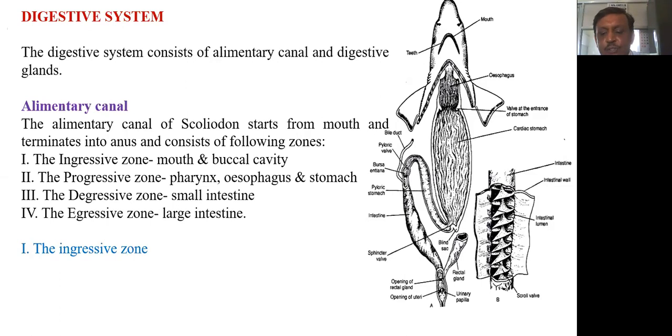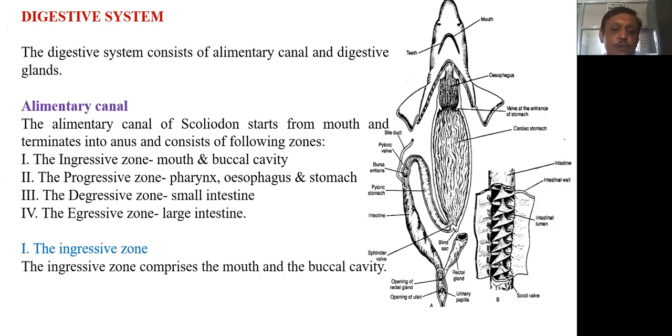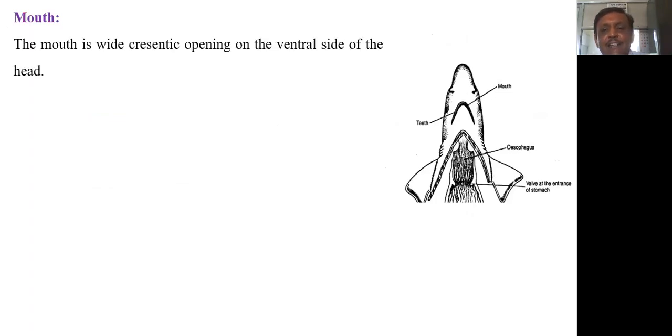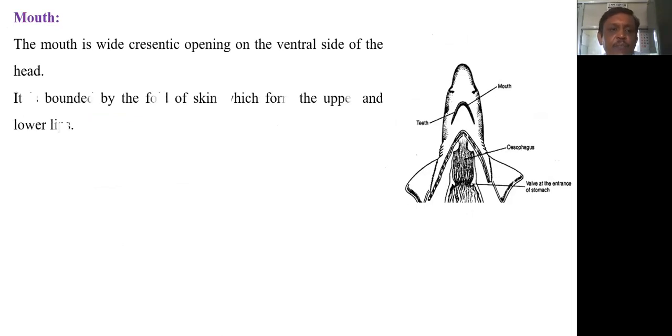First one is the ingressive zone. Now the ingressive zone consists of the mouth and buccal cavity. First of all we will look at the mouth. The mouth is a wide and crescentic opening on the ventral side of the head. As in the diagram, it is seen that on the ventral side of the head there is a crescentic opening, which is a wide opening. It is bounded by a fold of skin.